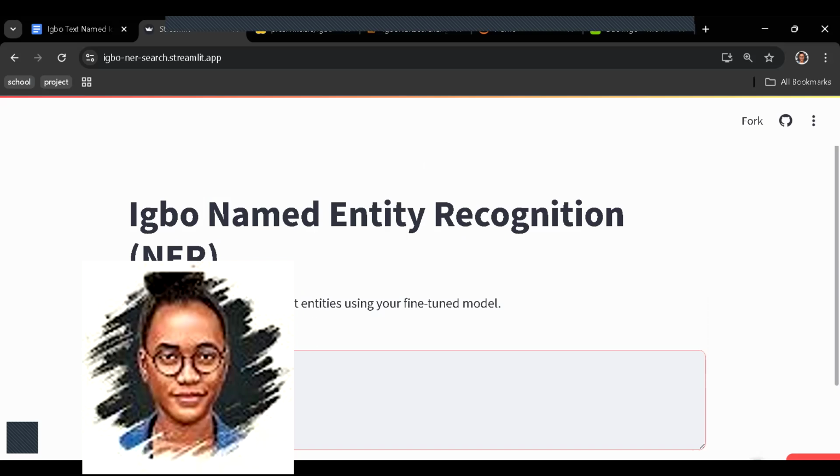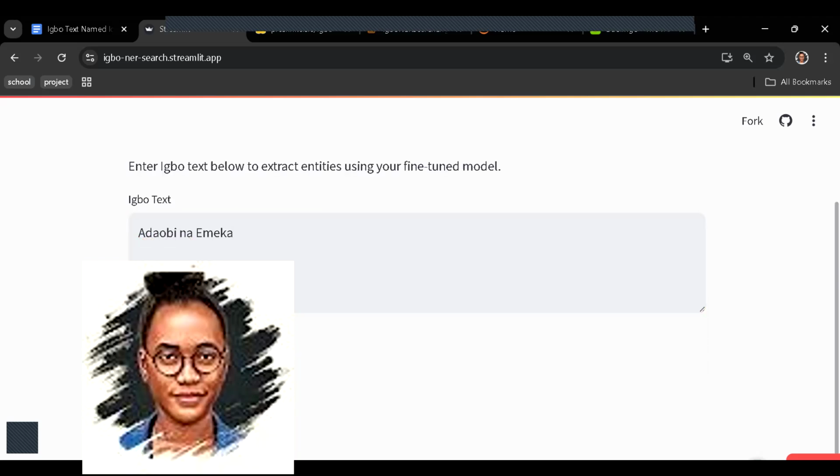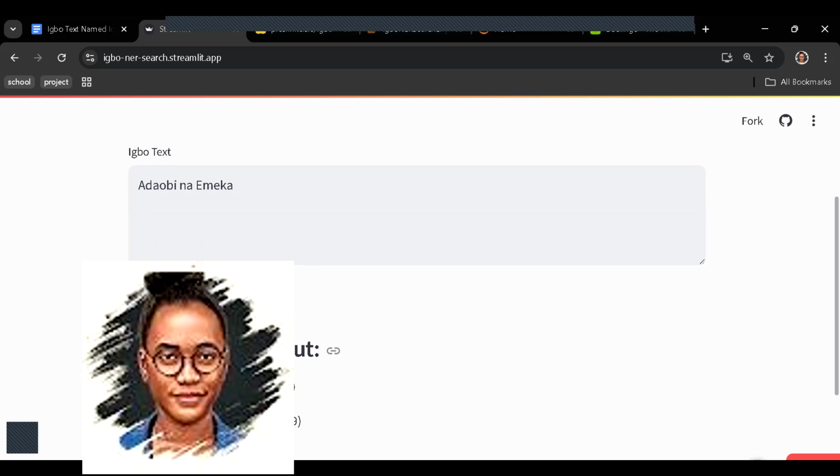That's where you paste Igbo text like Ada Obi na Emeka, all this kind of thing. It's able to tell you, okay, we are sure this is B-PER. Remember PER, LOC, ORG, the named entity types we are considering.